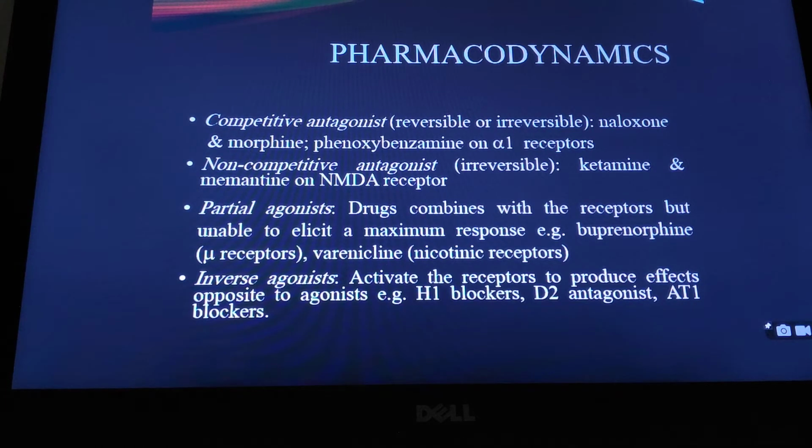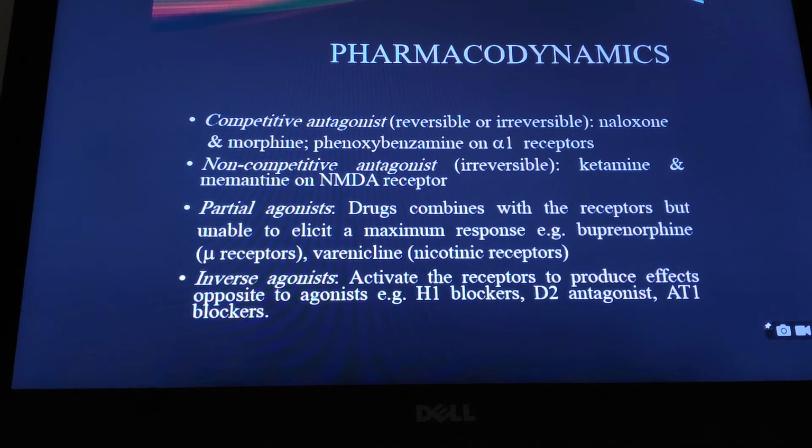Now, there are two types of antagonist. One is called competitive antagonist, another is called non-competitive antagonist. A competitive antagonist has high affinity for the same receptor as the agonist.